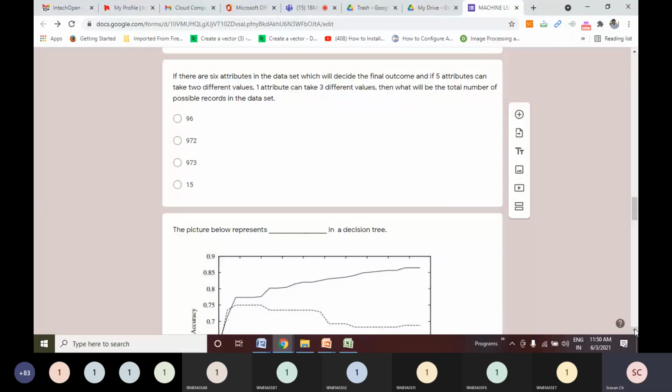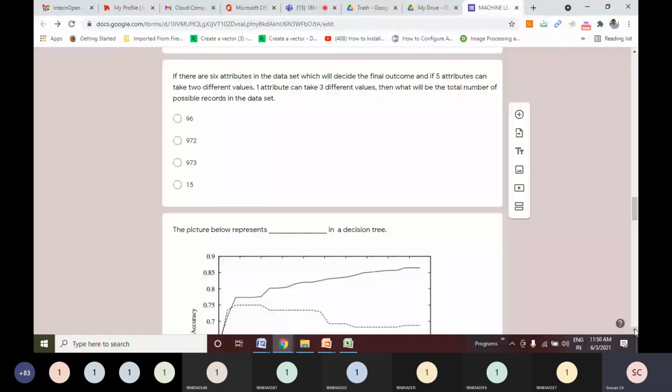So 6 attributes we have, 1 attribute will take 3 possible values. So 3 into the remaining 5 attributes, which take 2 different possible values: 3 into 2 into 2 into 2 into 2 into 2, means 2 power 5 into 3, which is 96.